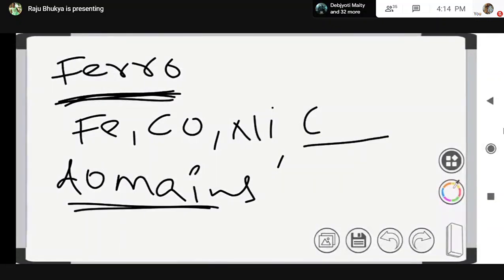Right? In ferromagnetic substances, metal ions are grouped together in small regions. These are called domains, and each domain acts as a teeny magnet.